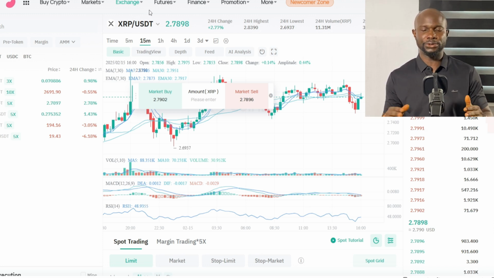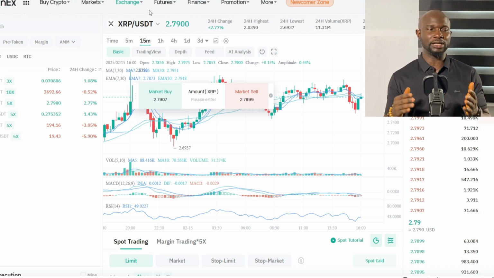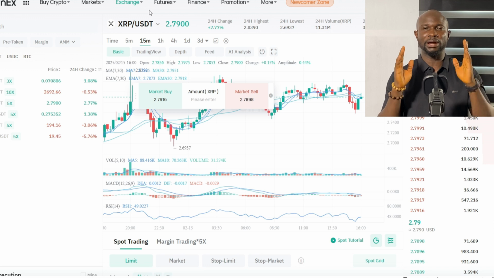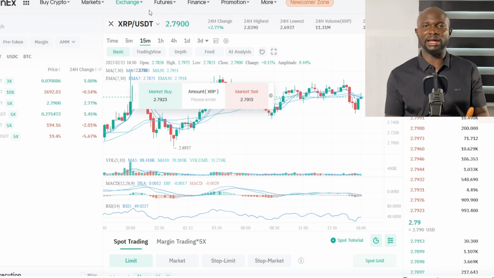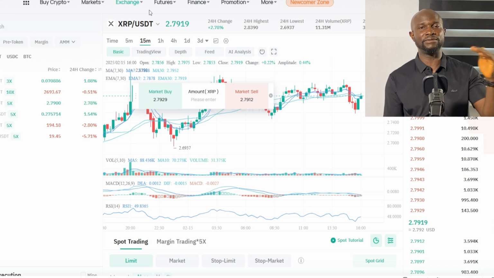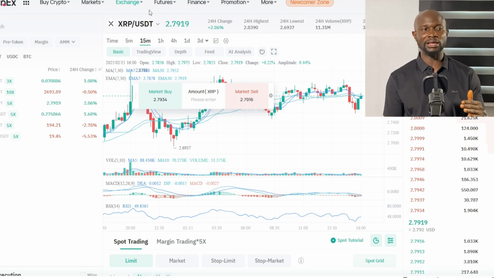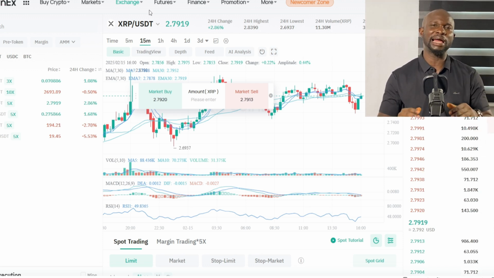All right, but maybe you don't know the kind of crypto asset you can actually invest in. I will advise you for free. Possibly you are a newbie to this and you don't have much knowledge on which crypto you can invest in, because there are some crypto assets that if you invest in them, you will have a loss.